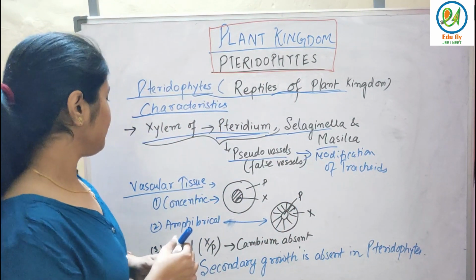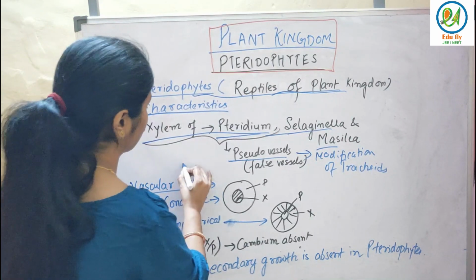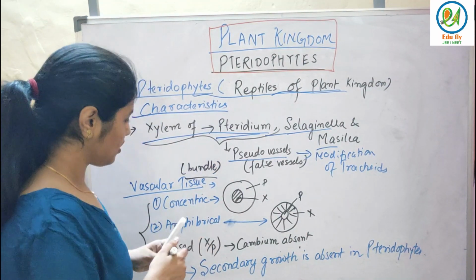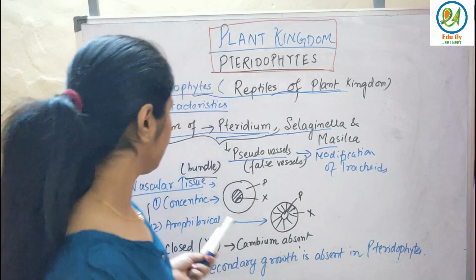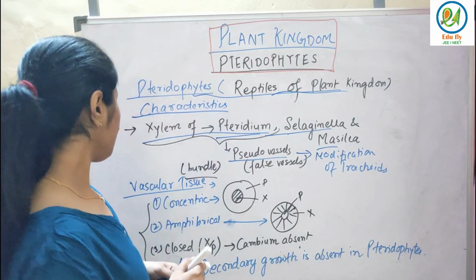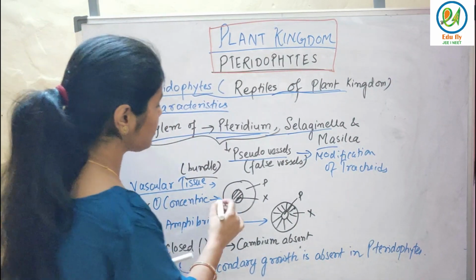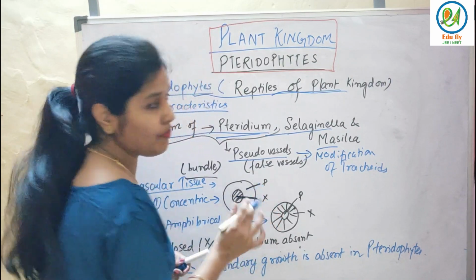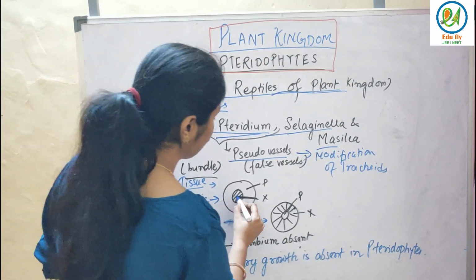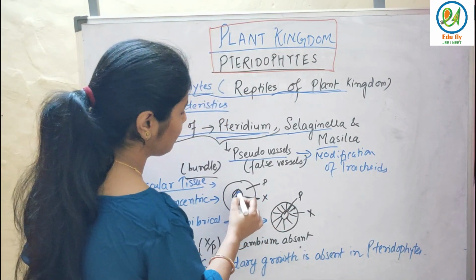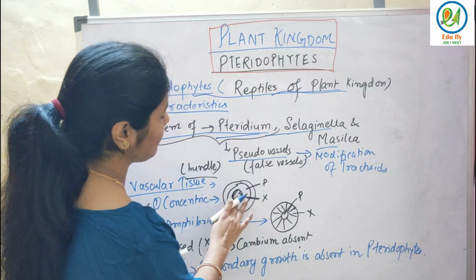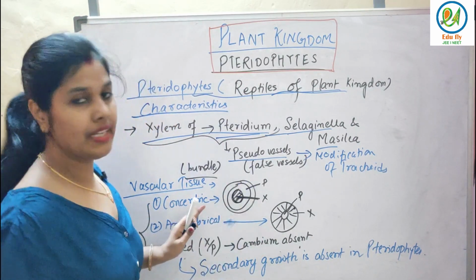See, vascular tissues are called vascular bundles actually. So they are of these three types. First is concentric, second is amphivasal, and the third is closed. Fine. So what is concentric? Concentric is when xylem is surrounded by the phloem tissue. I have shown you in diagrammatic form. See, the inside one is xylem and outside is the phloem. So when xylem is surrounded by the phloem, that is concentric.